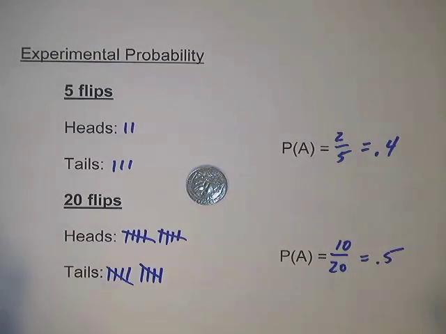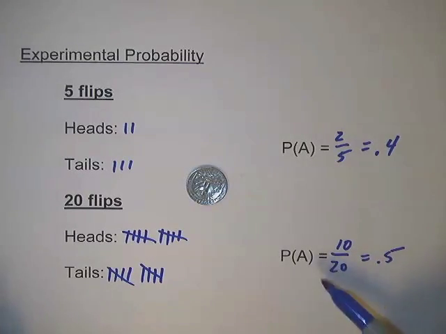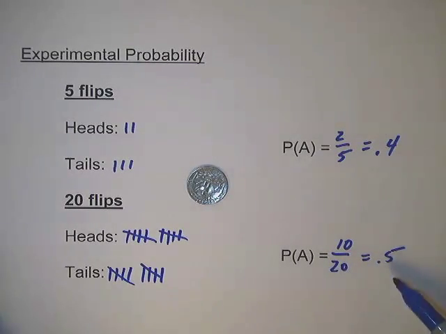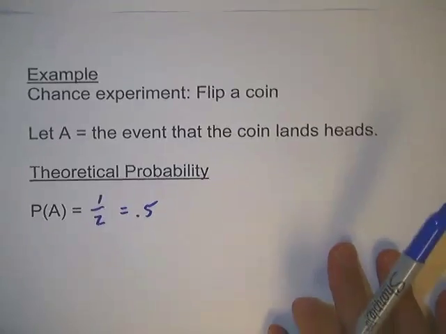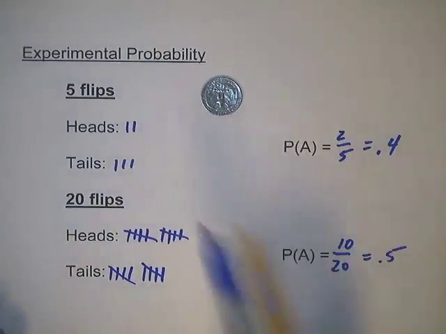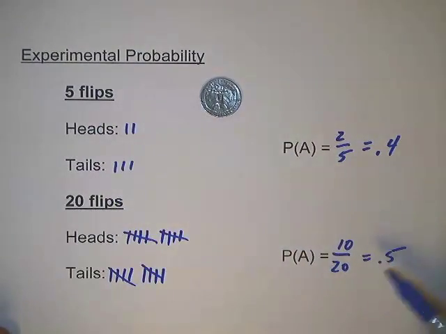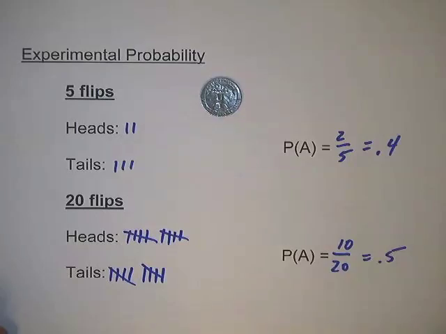Okay, so what the law of large numbers isn't saying is that as you get higher and higher, you're going to get exactly 0.5. It turned out that we did get 0.5, which is very close to that theoretical probability of 0.5. But generally what will happen is as you increase the number of observations, this experimental probability should approach 0.5. Okay, so in this case we did get it to work out pretty nicely, and a good way of showing the law of large numbers there.